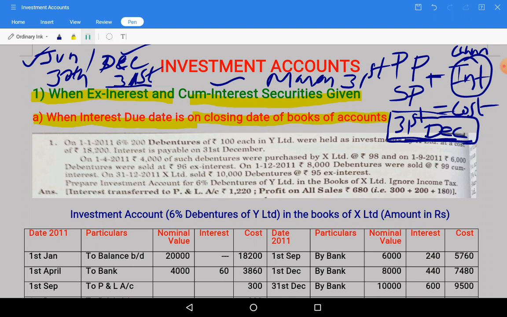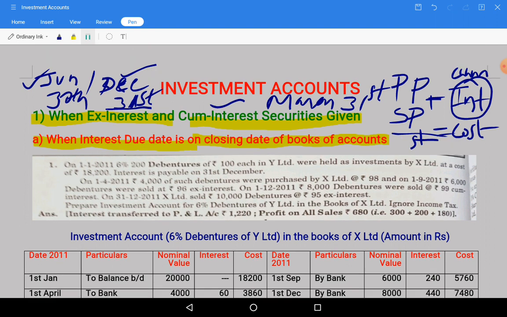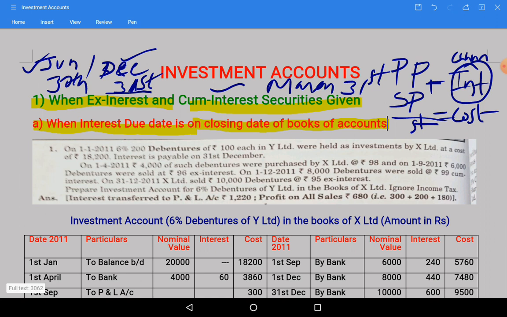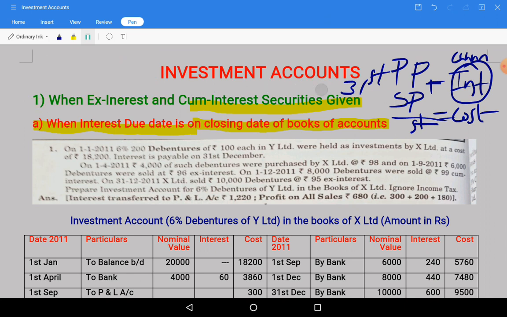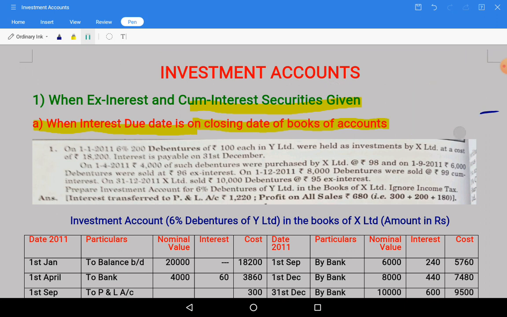Let us see the problem now. In the given problem they are saying that on 1st January, 6% 200 debentures of 100 rupees each in Y Limited were held as investment by X Limited.